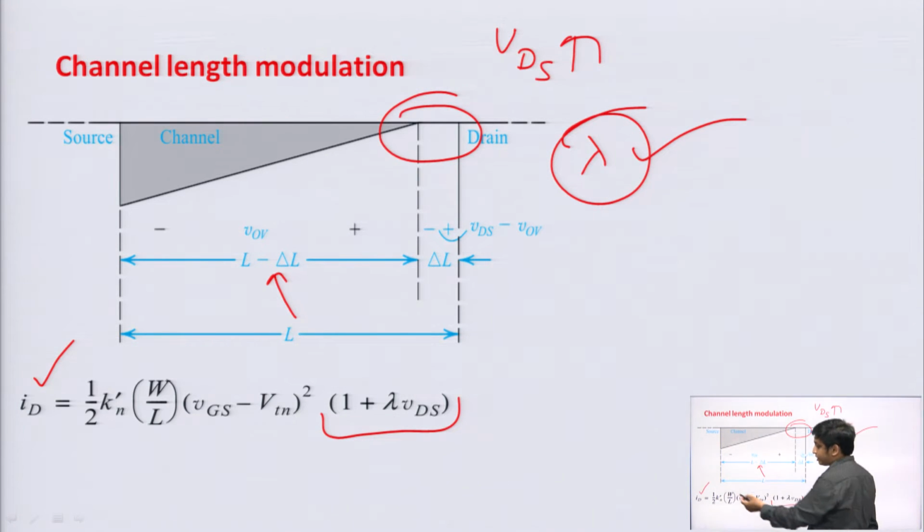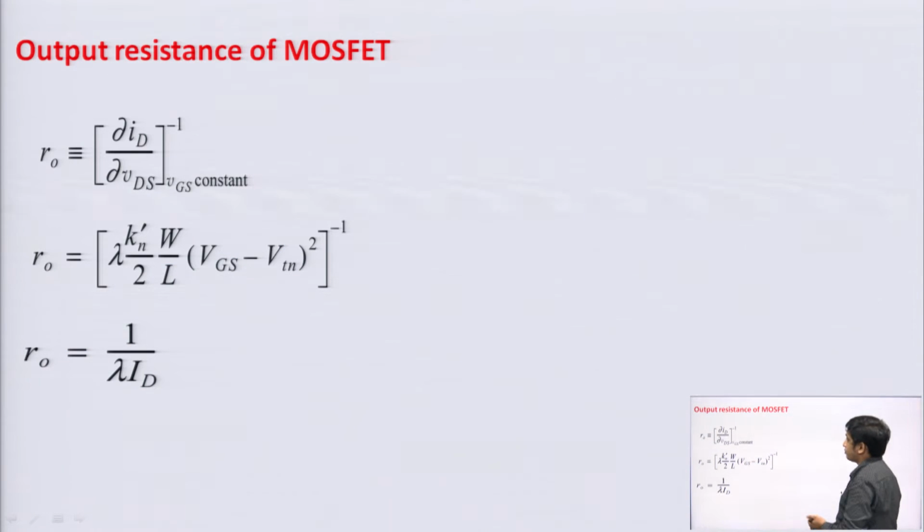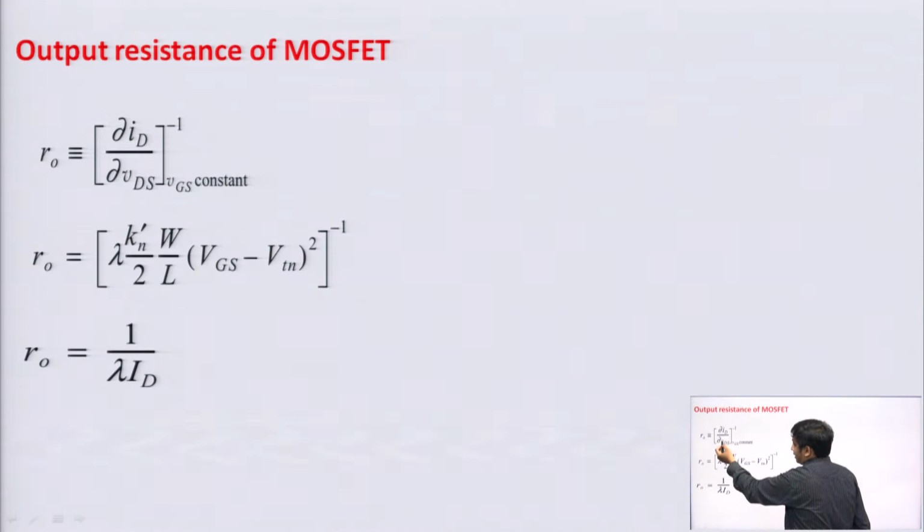Now, you can see that in the drain current equation there is a VDS, because practically there will be channel length modulation, there will be lambda. Now, what is the output resistance of MOSFET? It is simple, your del ID upon del VDS inverse. So, you can see that output resistance is output voltage upon output current, so VDS upon ID. From there you can relate it is just the inverse of ID upon VDS.